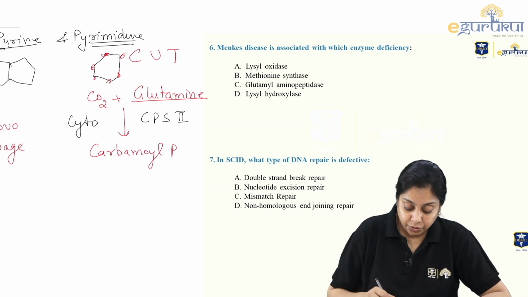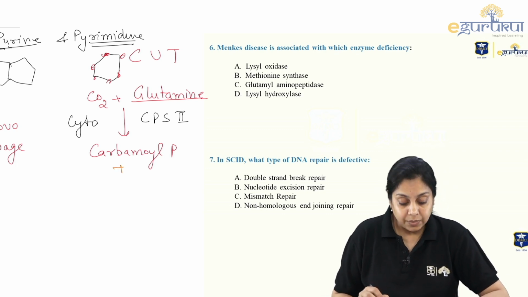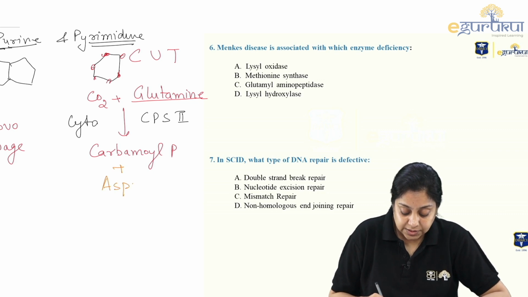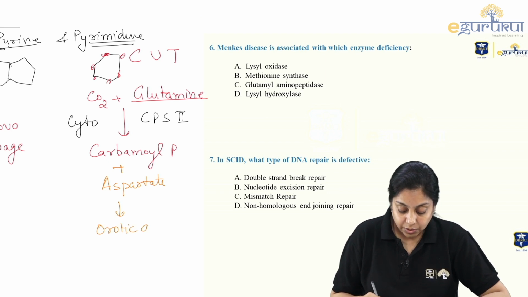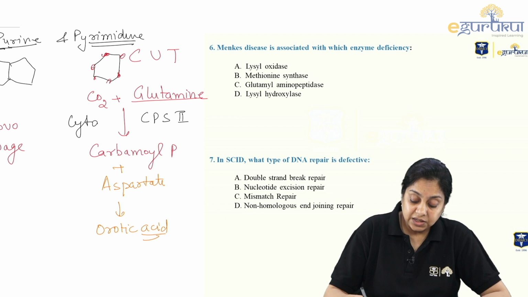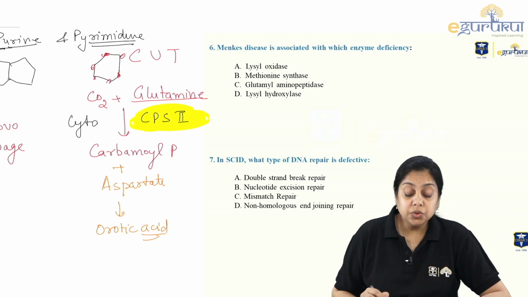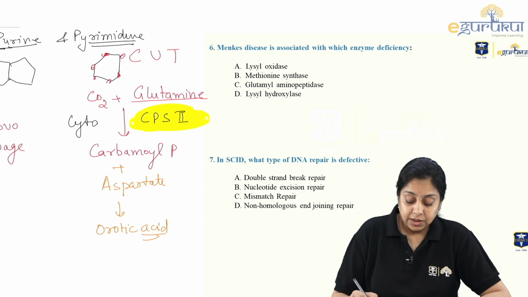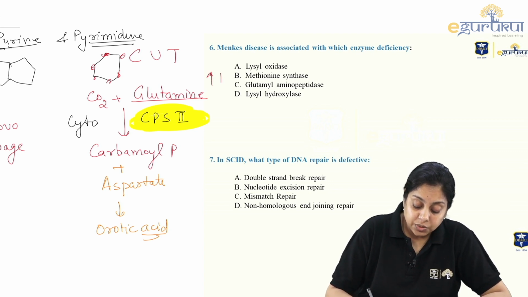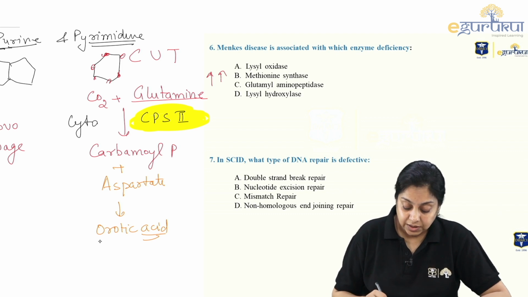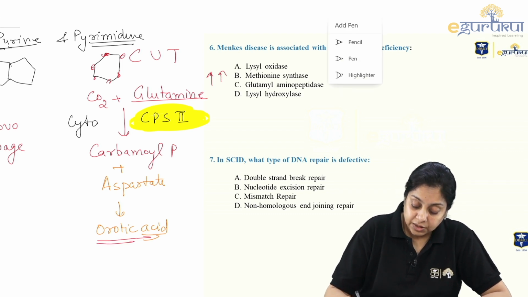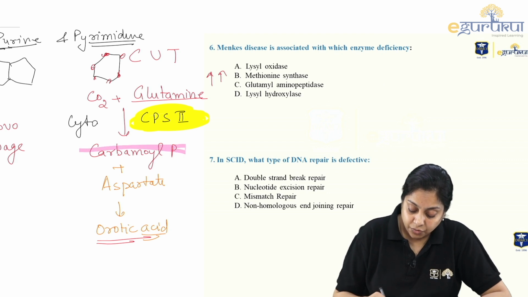Here this carbamoyl phosphate is going to join another amino acid, aspartate, and that forms the orotic acid, right? Why is carbamoyl phosphate in excess?